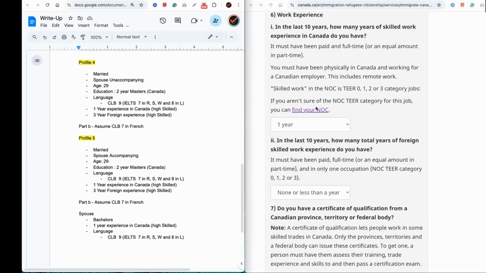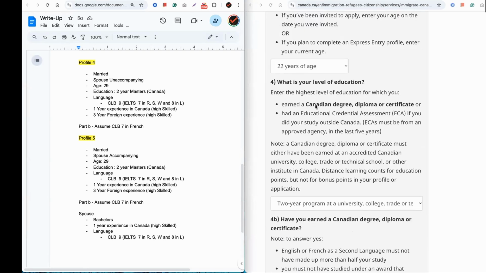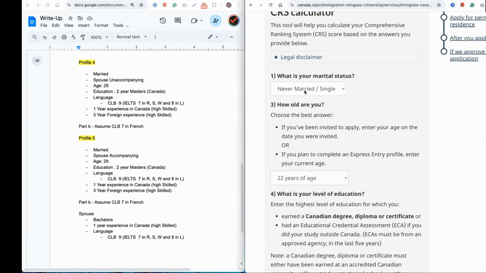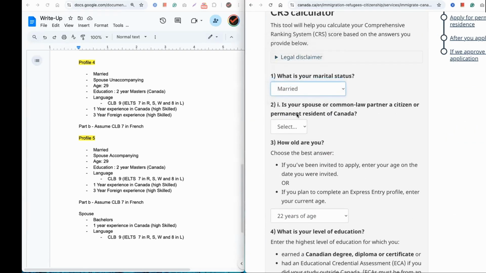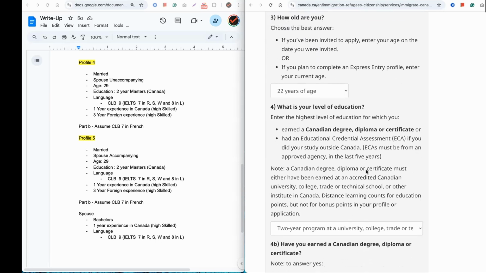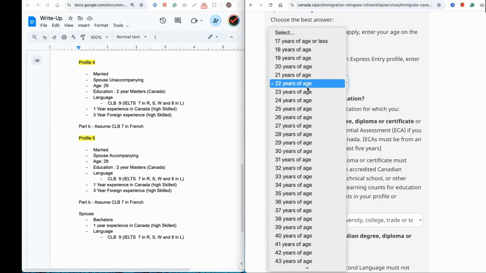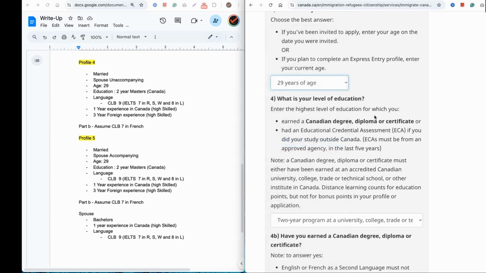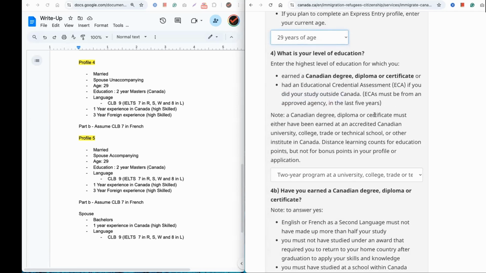And now let's look at this profile, right? So let's just start from the very beginning. So this person is now married, right? But his spouse is obviously, let's assume, not a Canadian citizen or a permanent resident. And let's say he or she is not planning to accompany this person, right? So let's say no, right? In that case, and let's put the age as 29. So I'm just putting 29 because that's probably possible.